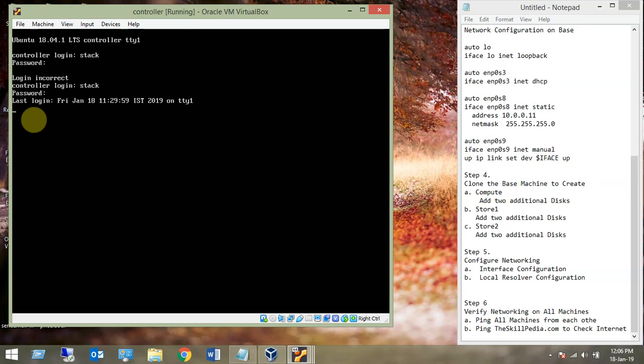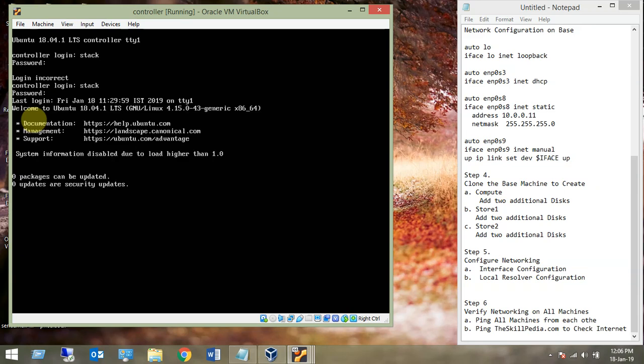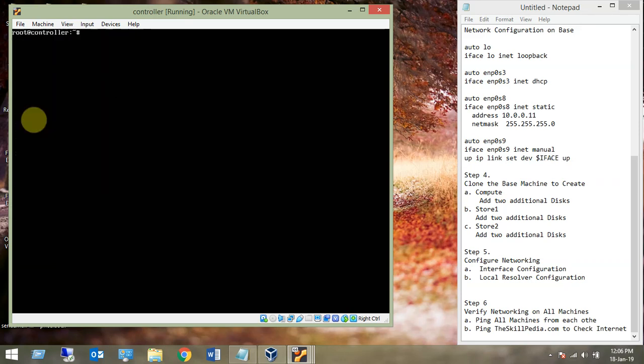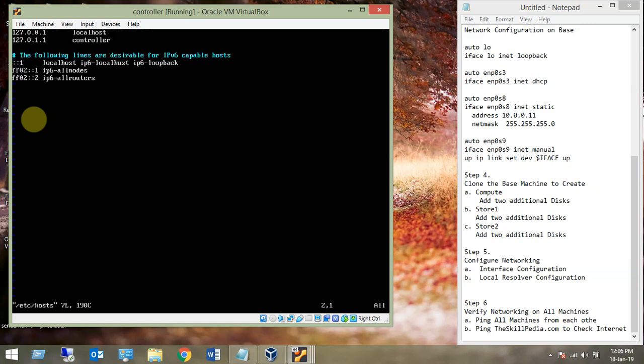So for the local resolver, what is required is you need to make entries into /etc/hosts. We'll do that right now and configure all 4 machines, all 4 IP addresses. So sudo su hyphen, it will not ask you for a password now because of that entry which we made. Then vim /etc/hosts, and here we are going to make entries for all the 4 machines so that it resolves. This IP address is no more required, but even if it is there, no problem.